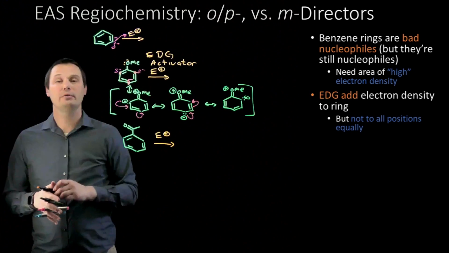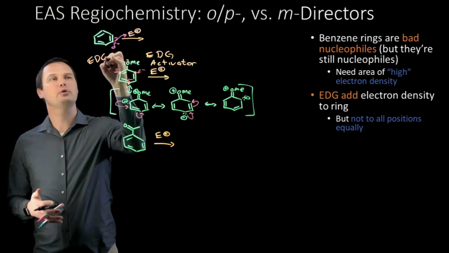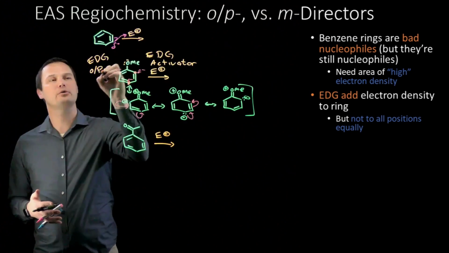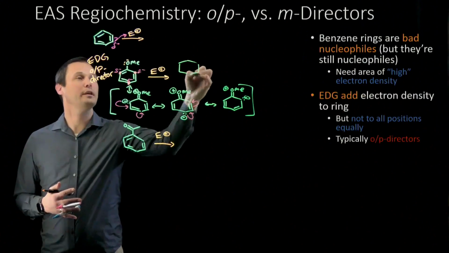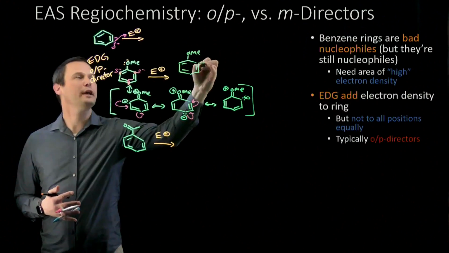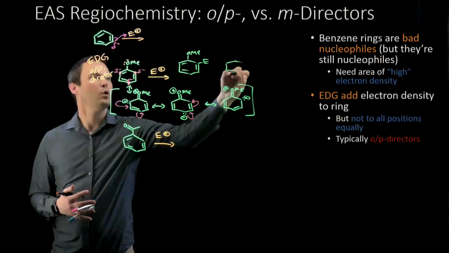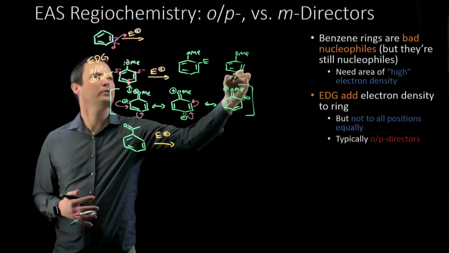Because the electron donating groups activate the ortho and para positions preferentially, we say that electron donating groups tend to be ortho and para directors. So when we go to predict the products then, our products of the EAS reaction with an ortho-para director, that's an electron donating group, will have the new electrophile at either the ortho position or the para position in a ratio that's honestly hard to predict just by looking at the structures.